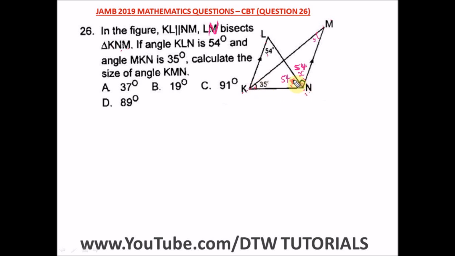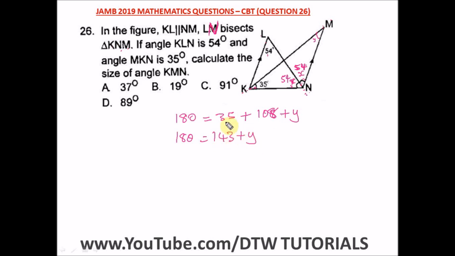We are looking for this angle here, and we already have two angles, so we have a triangle here, and the sum of the angles in a triangle is 180. So 180 is equal to 35 plus 54 plus 54, which gives us 143, plus y.